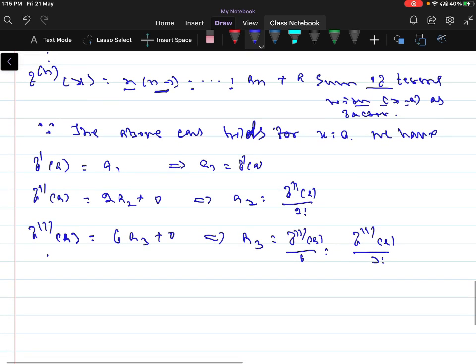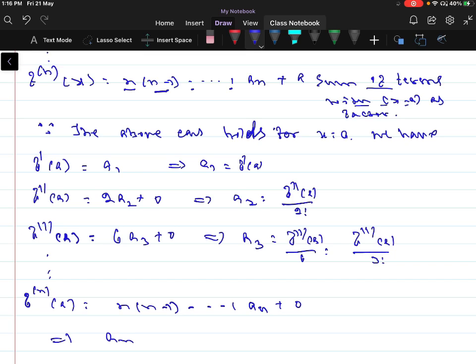Similarly, and so on, taking x equal to a for the nth derivative of the function f of x, f^n of a is equal to n into (n minus 1) and so on, 1 into an, plus higher terms which will be 0. So this implies an is the nth derivative of f at a by n factorial.